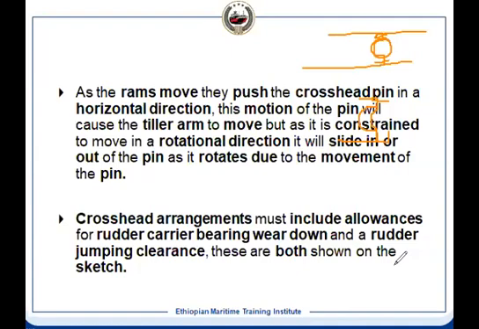So these two clearances have to be provided in the steering gear system. Why? Because the rudder weight should not come onto the power unit. The rudder weight is taken by the carrier bearing, but not by the power unit. The power unit is not designed to take that moment. It will get damaged.